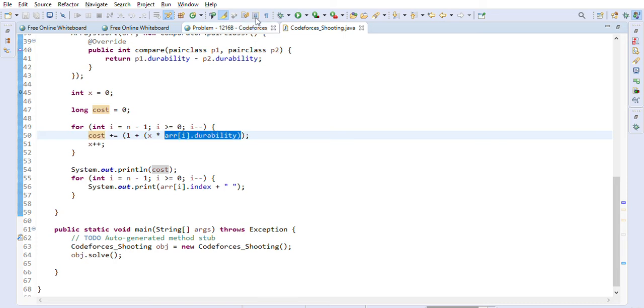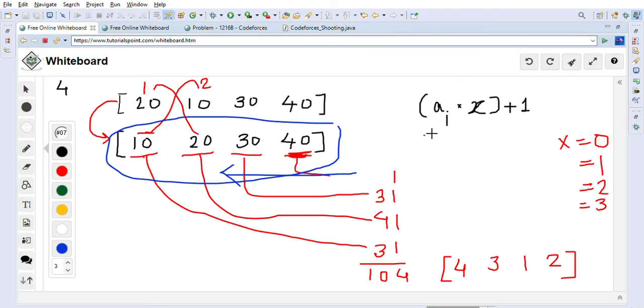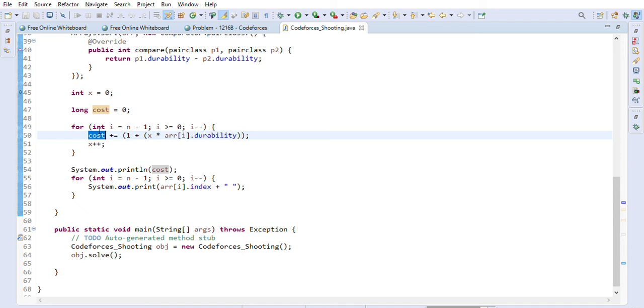So this is the same thing as already given to us, 1 plus x into durability, right? So this is the same way we are calculating the cost here, and we are adding to x. X should be increased every time once we knock down one can.